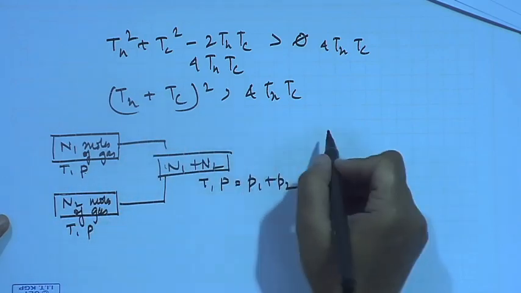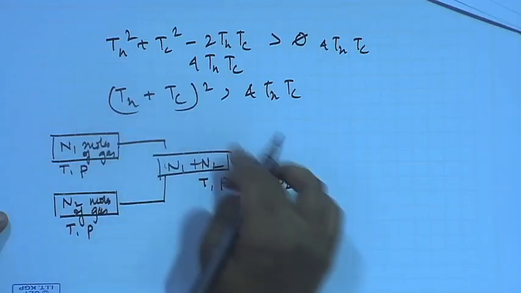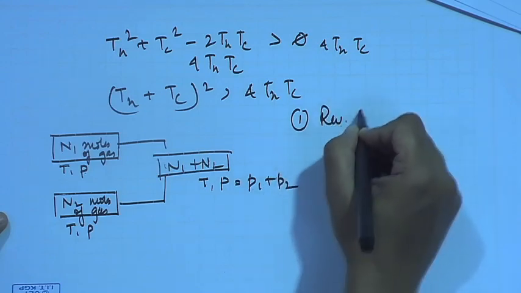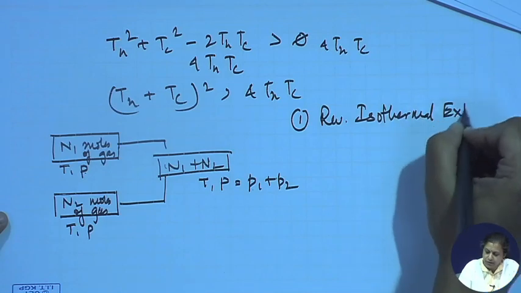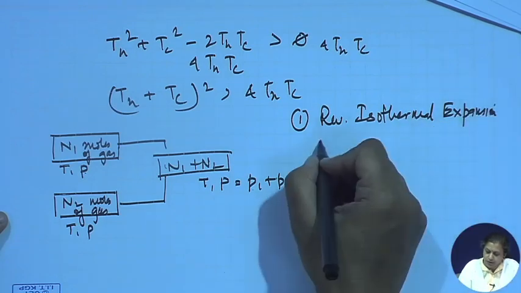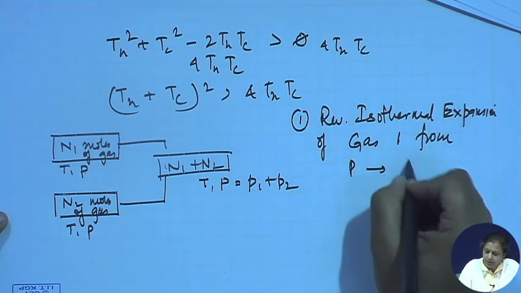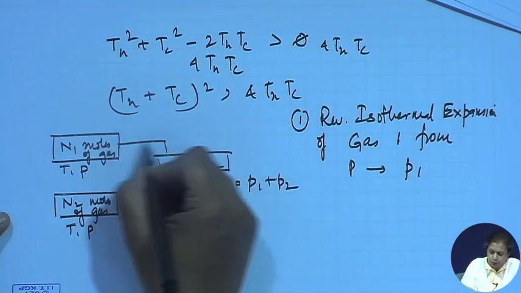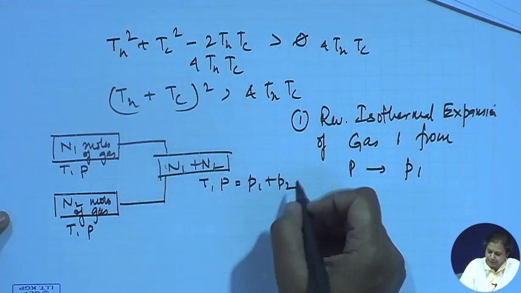So, in this particular process, we can assume that there are two reversible processes comprising the whole system of the mixing of gases. The first process is reversible isothermal expansion of gas 1 from P to P1, and then we assume that there is a semi permeable membrane here through which the gas 1, after expanding, just diffuses into this particular container, right.